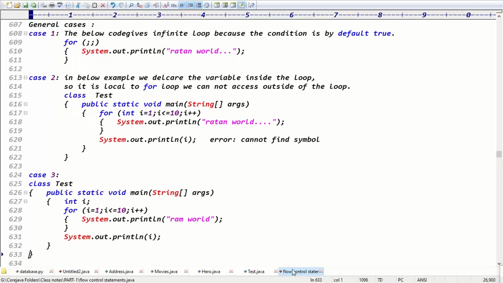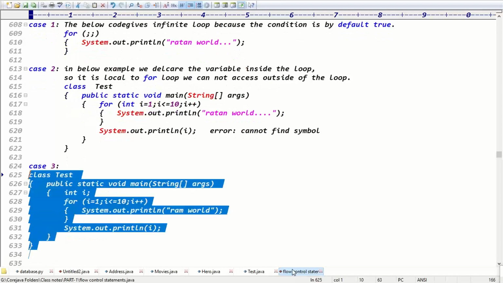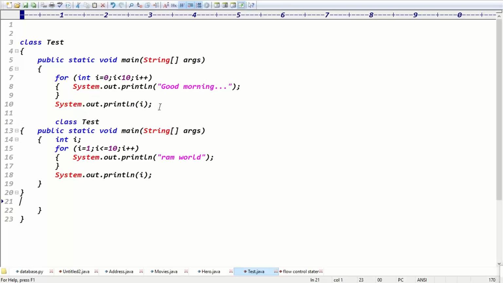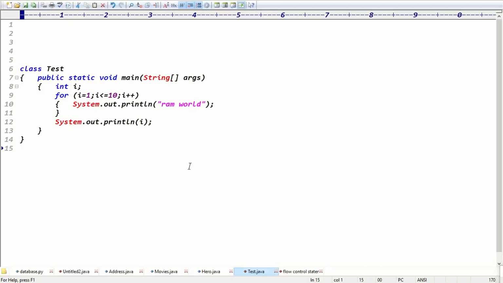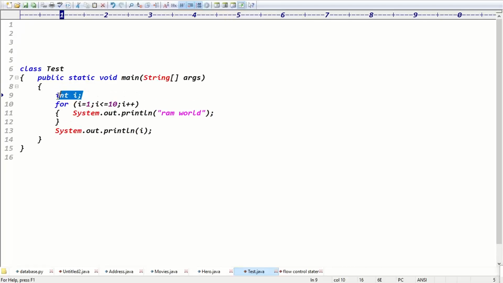Exactly. But see, guys, if you want to access it outside the for loop, I can do one thing. This code can get the data. Previously, in this example, I declared the variable inside the for loop, so we were unable to access the data outside of it. But check this code here. First, I declared the variable outside the for loop. Here I take I equal to 1.